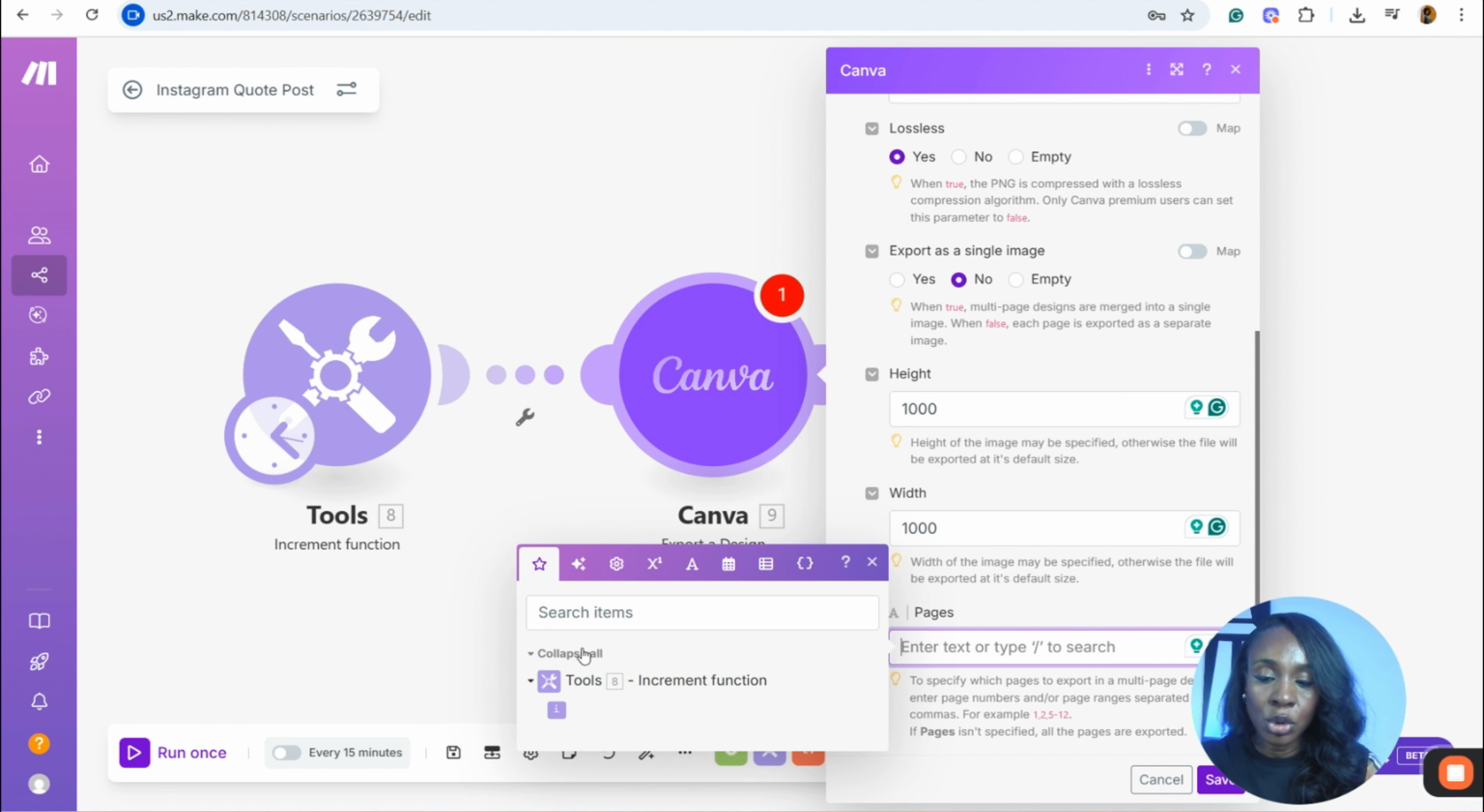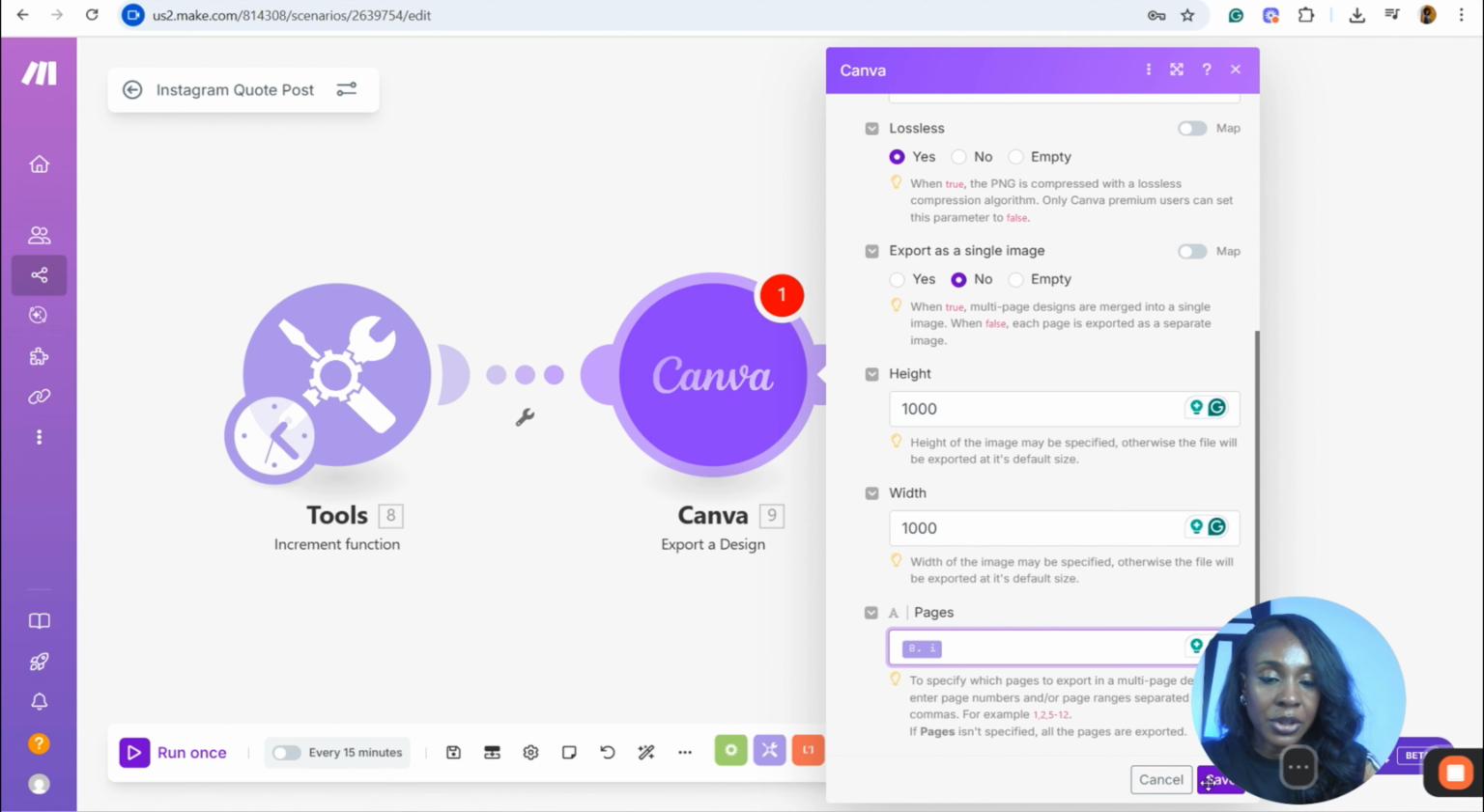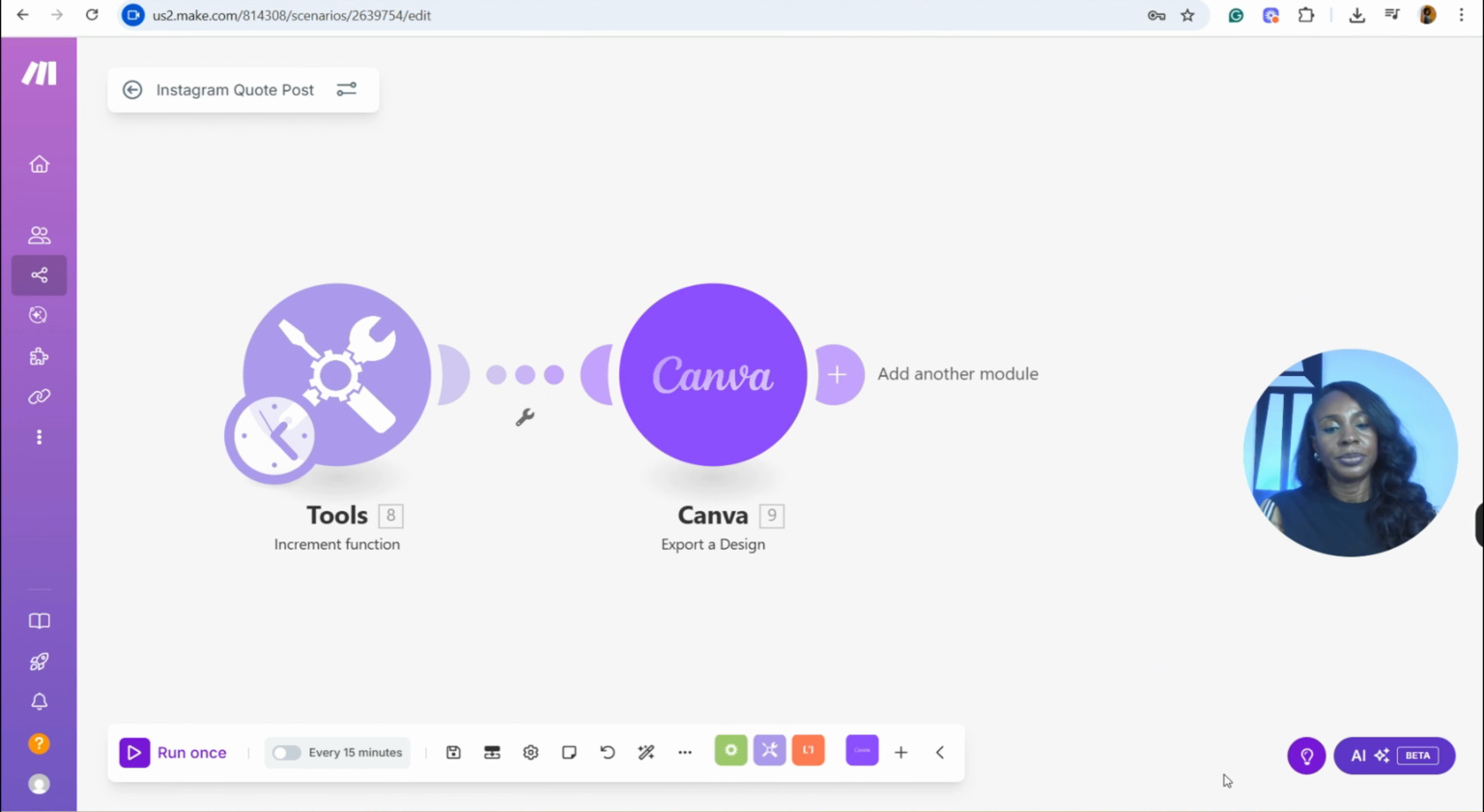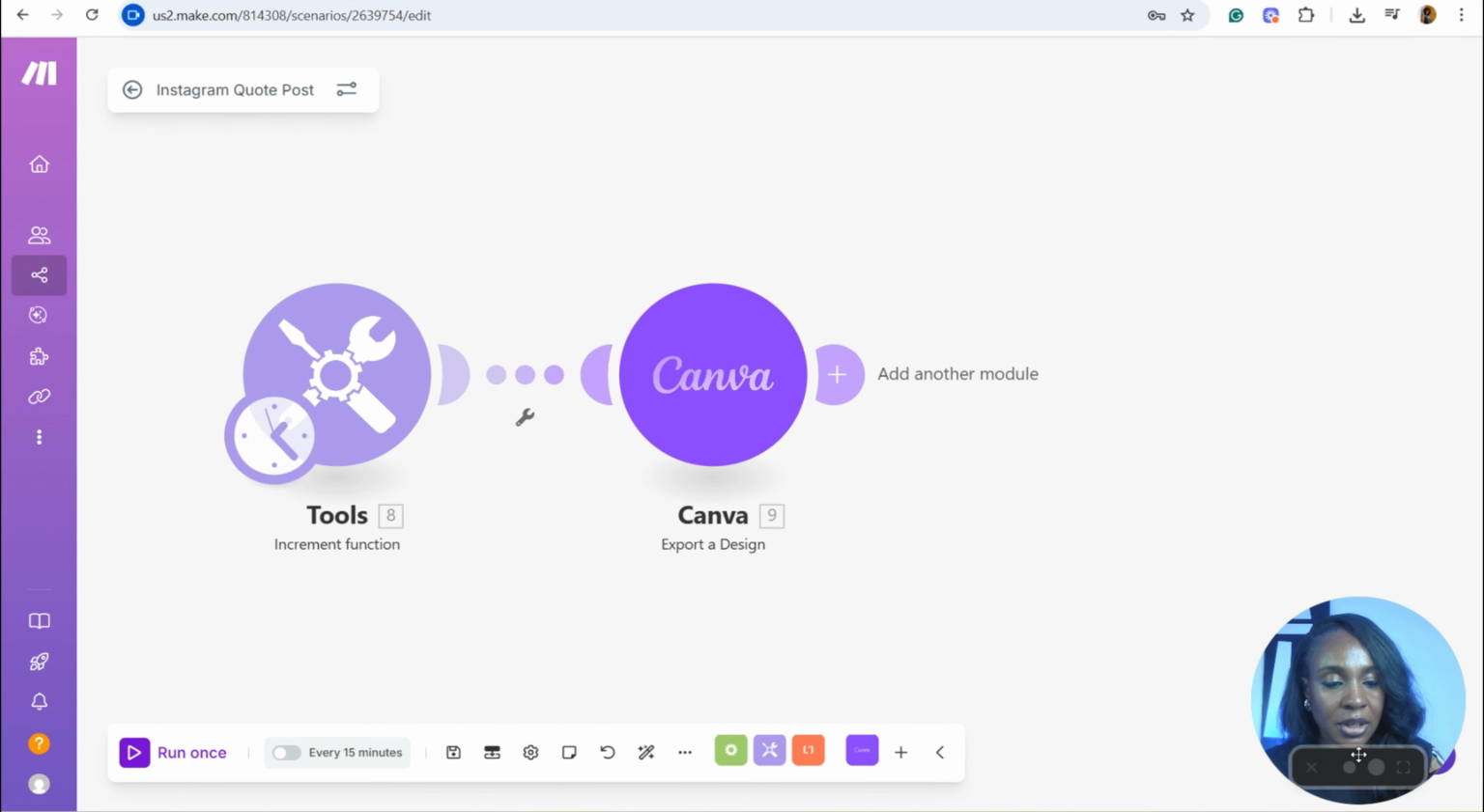So now we're just going to come here and pick up the page. So this is the very first page. We will take it just by clicking on it, and we have the page here. Then we save. We're good. Everything we need is done. So what we do now is save. Okay. So now we have that saved. The next module that we're going to be including in our automation now is Instagram.